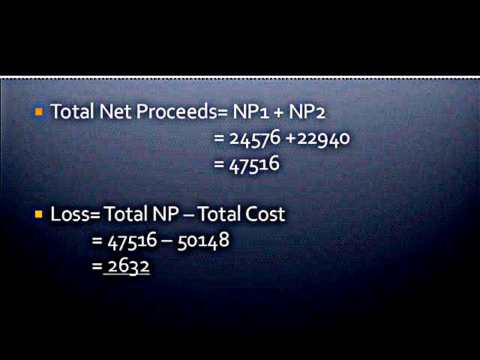Finally, to compute the company's gain or loss, we have the formula total net proceeds less total cost. So 47,516 less 50,148. We have the total cost greater than net proceeds, so we have a company loss of 2,632.